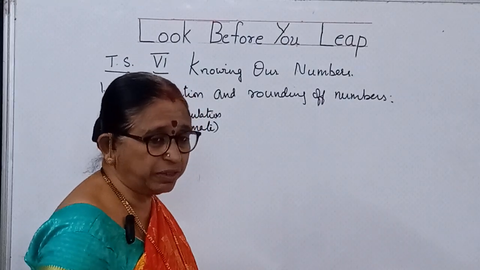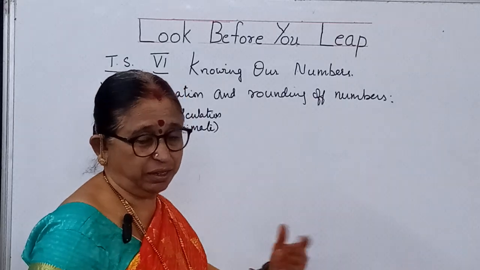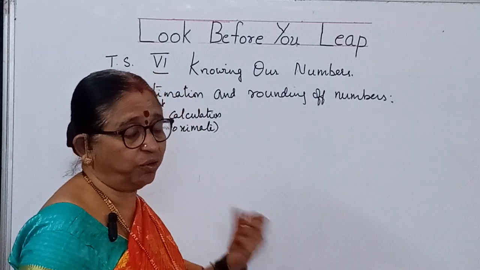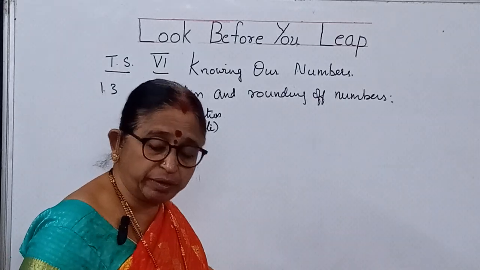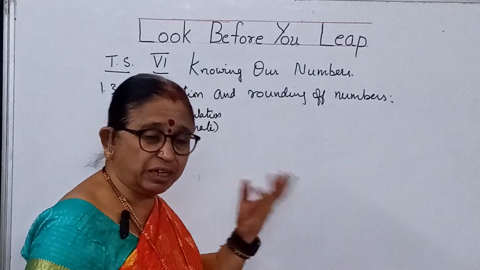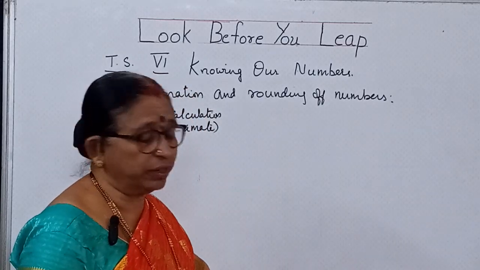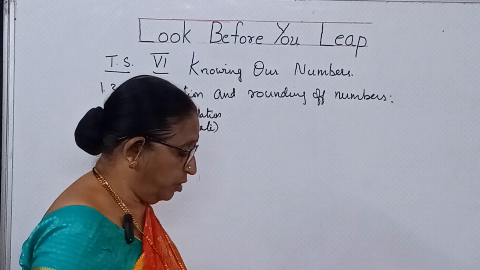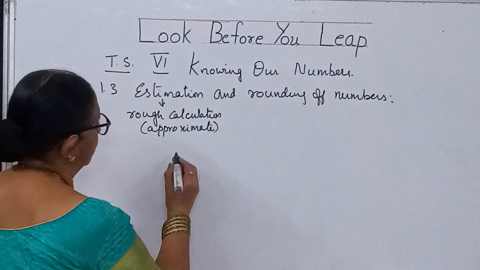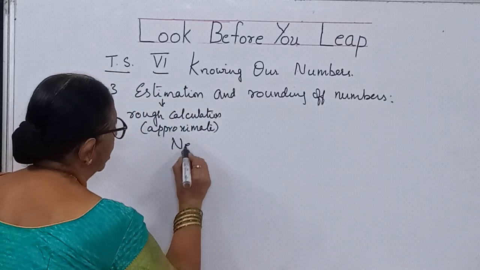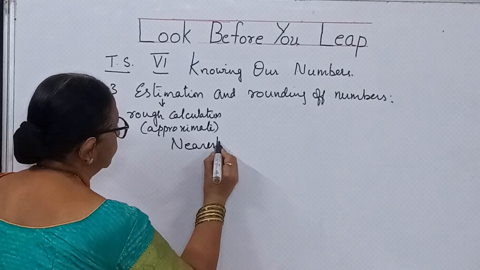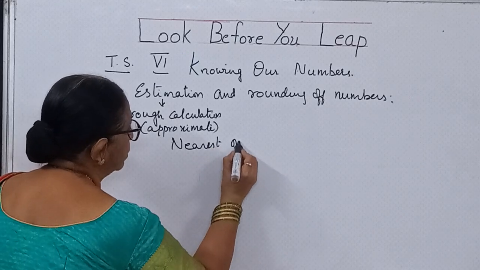Usually round figures means 0, and 0 is considered as a round figure. 19 means taking that number as 20, the round figure. So here you are having different portions, children. First we are going to talk about how to round the figures to the nearest ones.